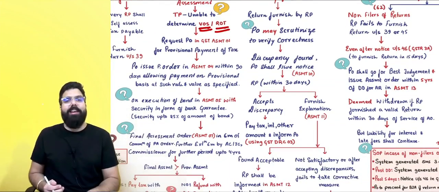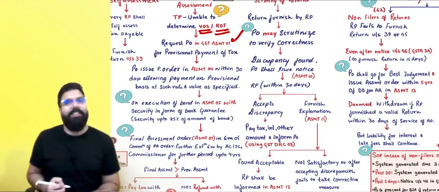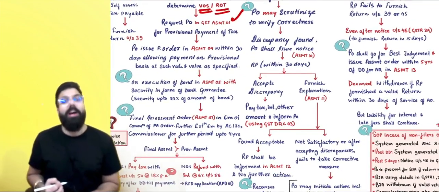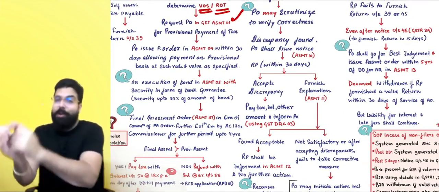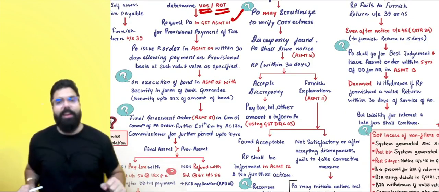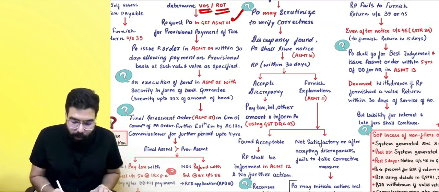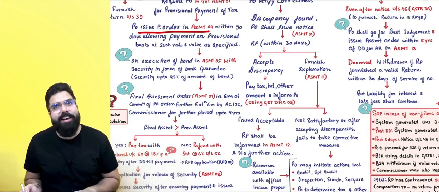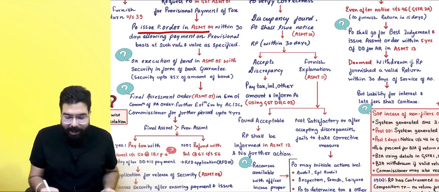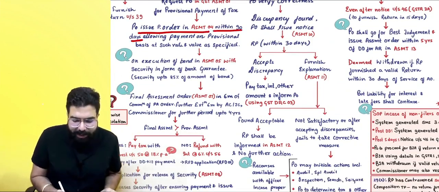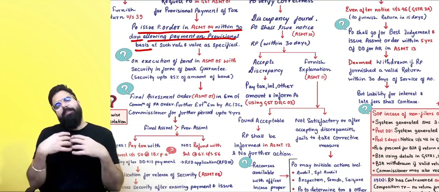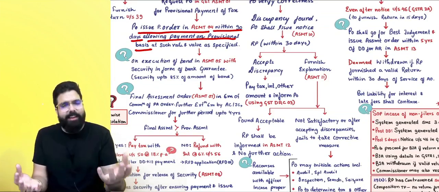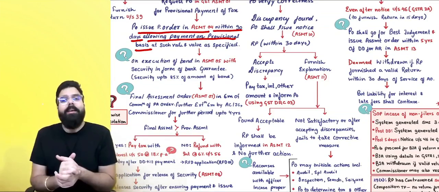Then I can go ahead and request the officer in GST ASMT 01 to do the provisional assessment and tell me, sir, what is the amount of tax I should pay provisionally. Then they will pass an order in GST ASMT 04. They will allow you, within 90 days, to make payment on a provisional basis at such rate and such value. You please make the tax payment.